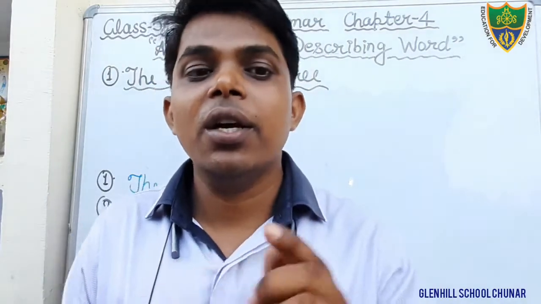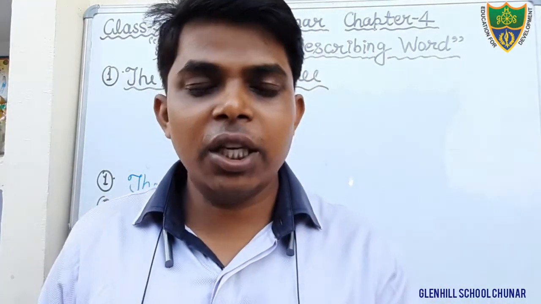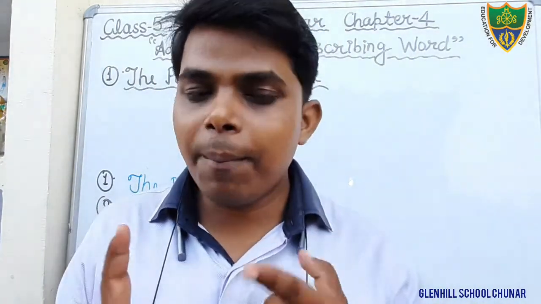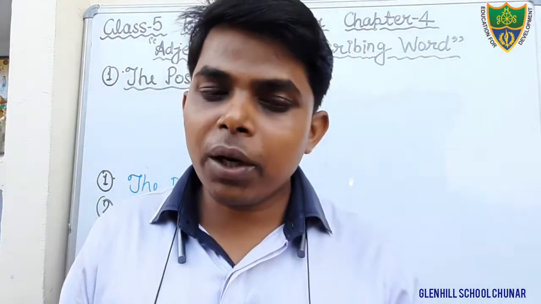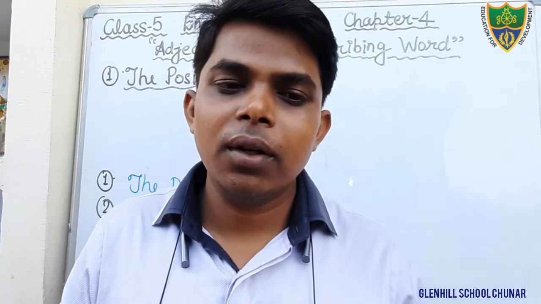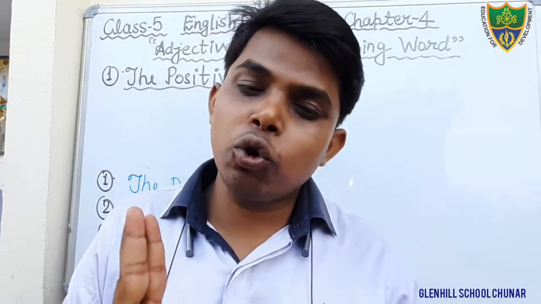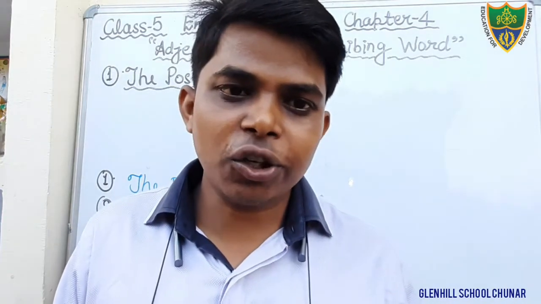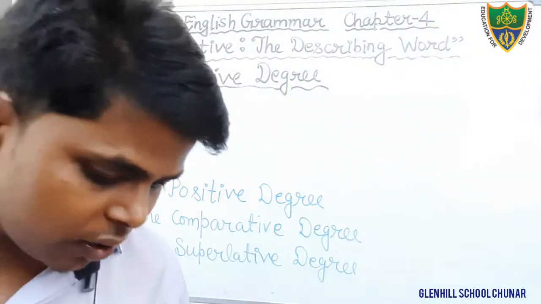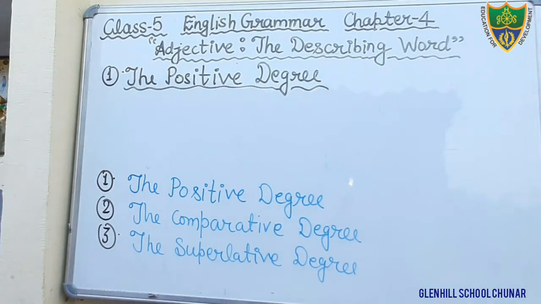Try to understand here. In positive degree there is no comparison involved. In comparative degree there are two people, two things involved. In superlative degree there are more than two people and things involved.